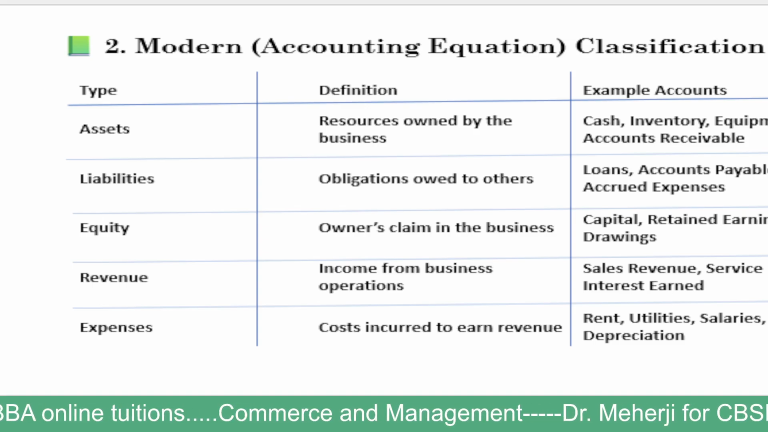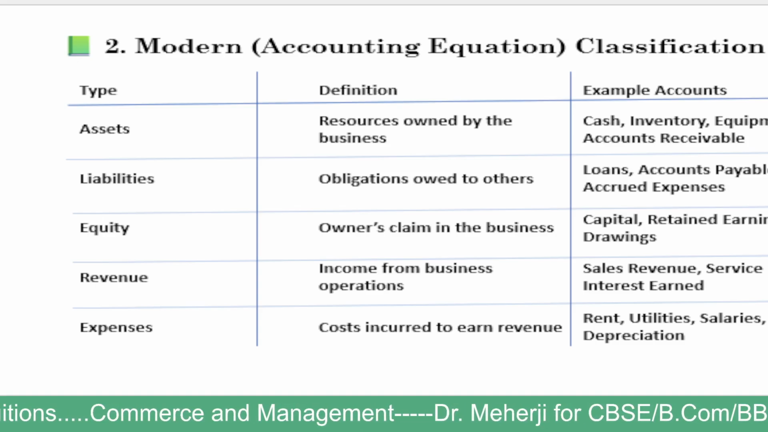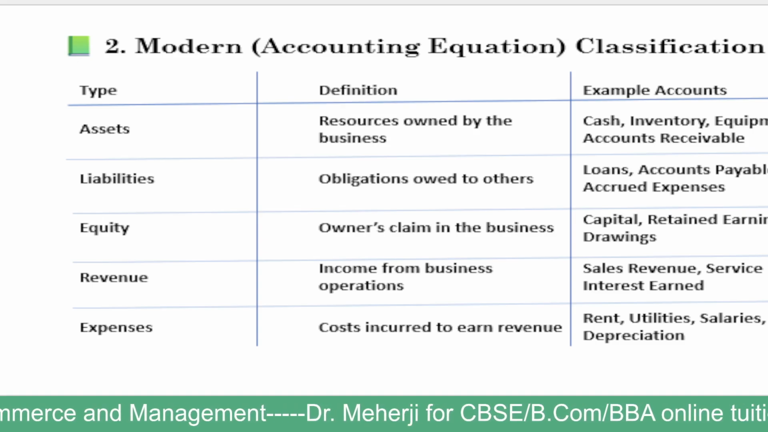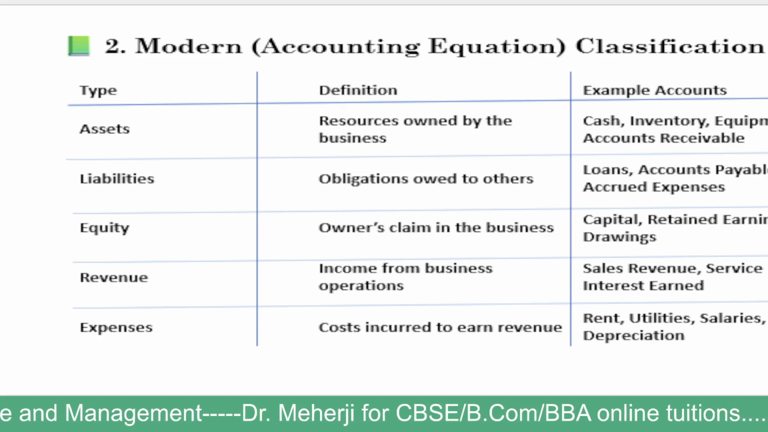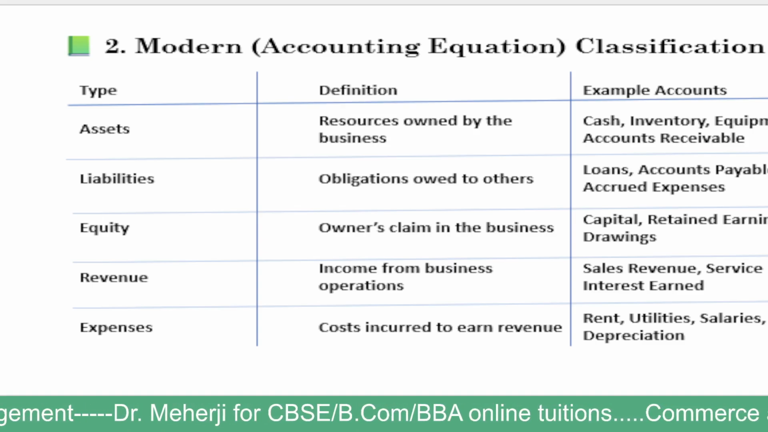Assets are resources owned by the business. It may be cash, inventory, equipment, or accounts receivable. In business, we sell goods not only for cash; we also offer credit. The other party will come to us and take the goods we deal in, and he will promise to repay that amount within a few days.